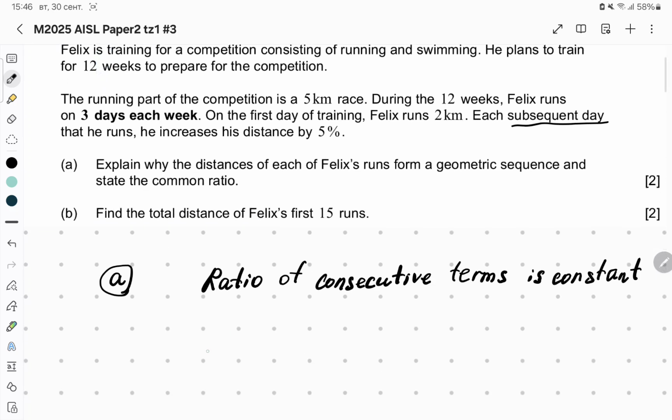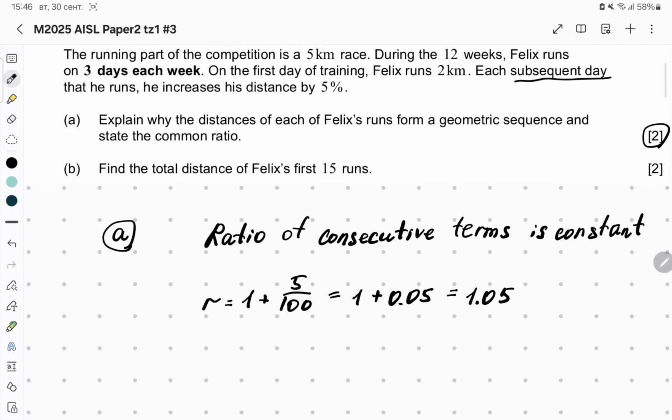Okay, and that's how we can obtain the ratio. The ratio is equal to 1 plus 5% divided by 100, so we will write it in decimal: 1 plus 0.05. So our ratio is 1.05. Okay, so this is how we can obtain 2 marks. And now let's turn to part B.